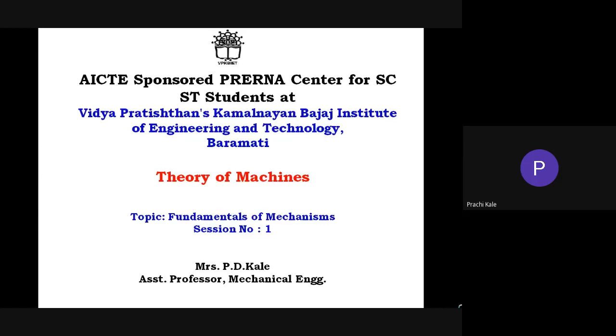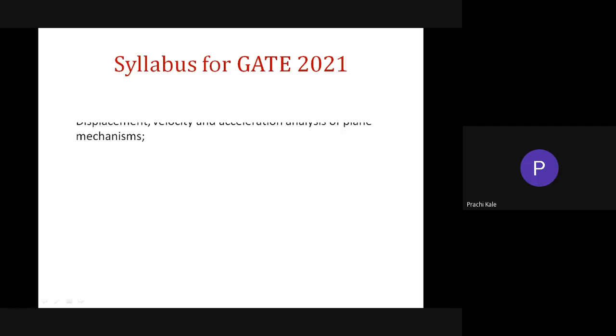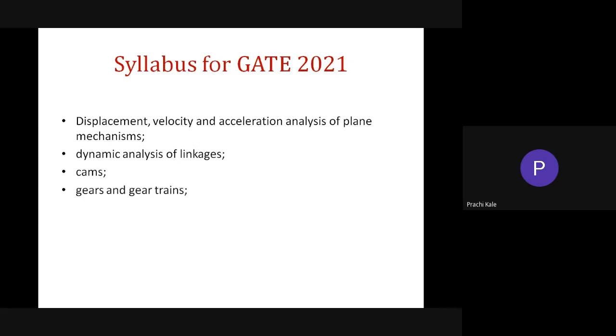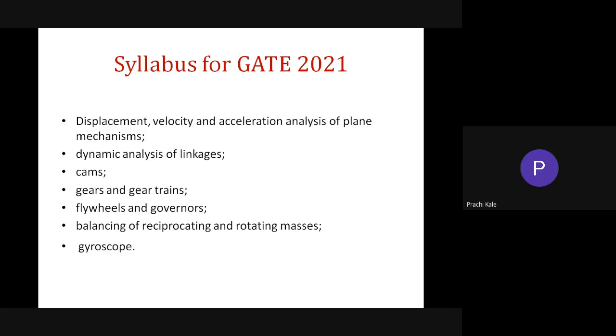Okay. So this is the syllabus for GATE 2021 for theory of machines. So we will have an overview of the syllabus first. So it is displacement, velocity and acceleration analysis of plane mechanism, then dynamic analysis of linkages, then cams, then gears and gear trains, then flywheels and governors, balancing of reciprocating and rotating masses, and gyroscope. So these are the topics which come under theory of machines.